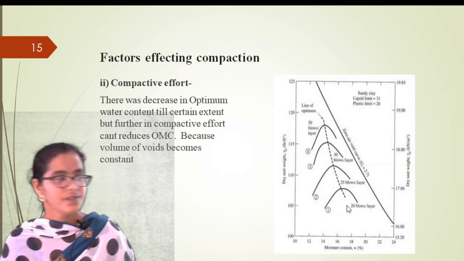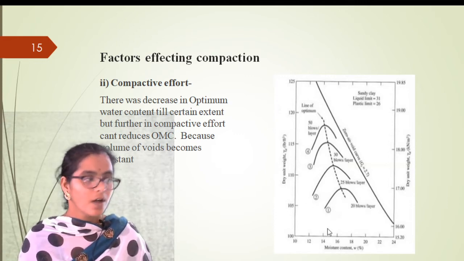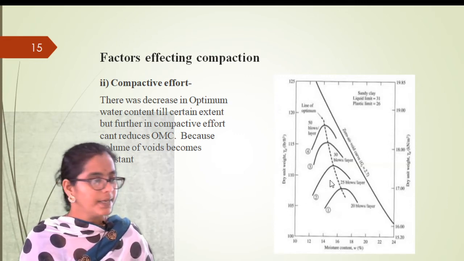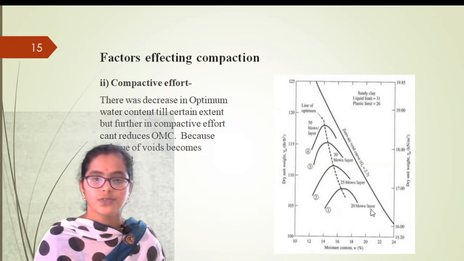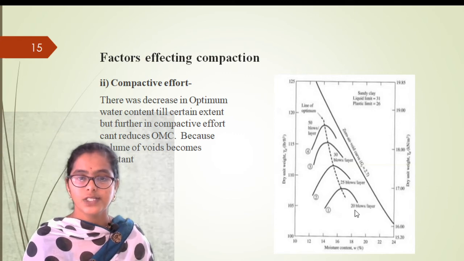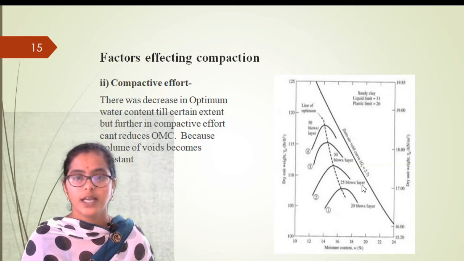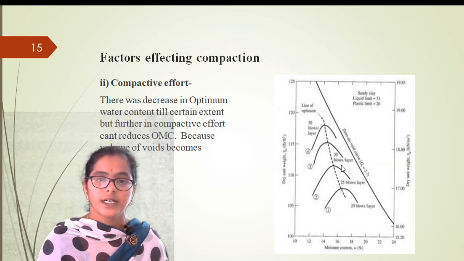Here if you see the graph, students, this is also a compaction curve graph only, but this is 20 blows per layer, the amount of compaction is 20 blows, and in the next graph we increase the compaction.